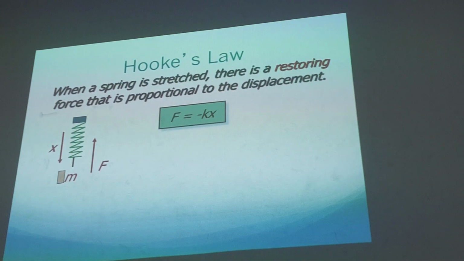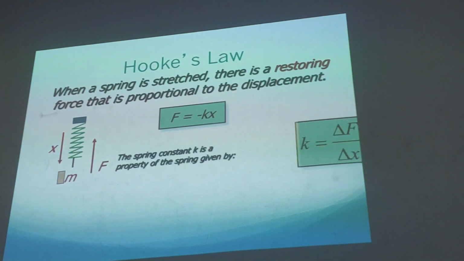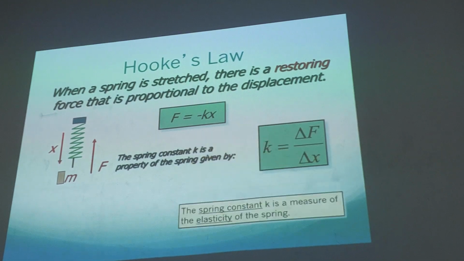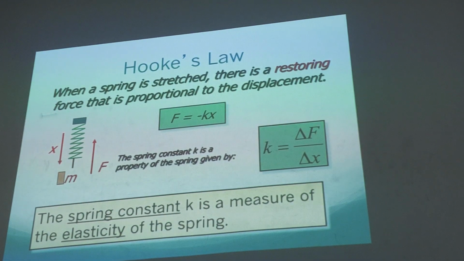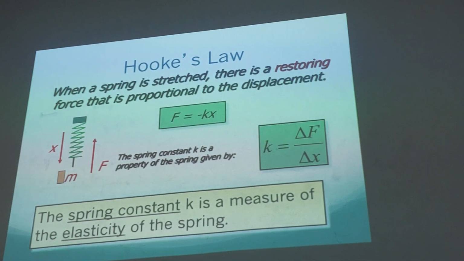This is Hooke's law, spring constant, and so on. This is important: the spring constant k is a measure of the elasticity of the spring.